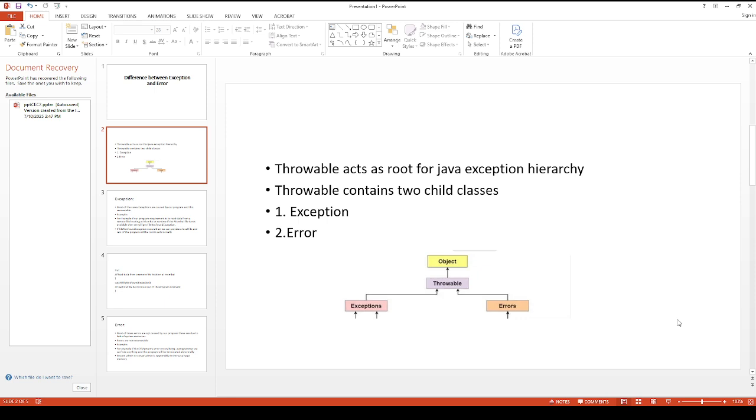Let's see. Throwable acts as the root for the Java exception hierarchy. The Throwable class is the root class for exception and error. So exception and error are the child classes of Throwable. Let's see the exception.